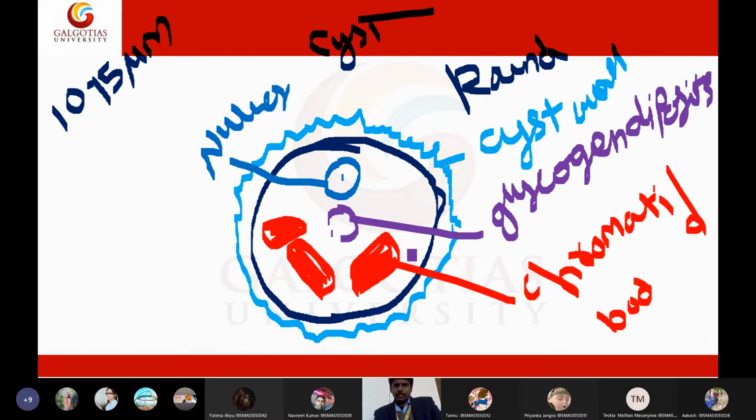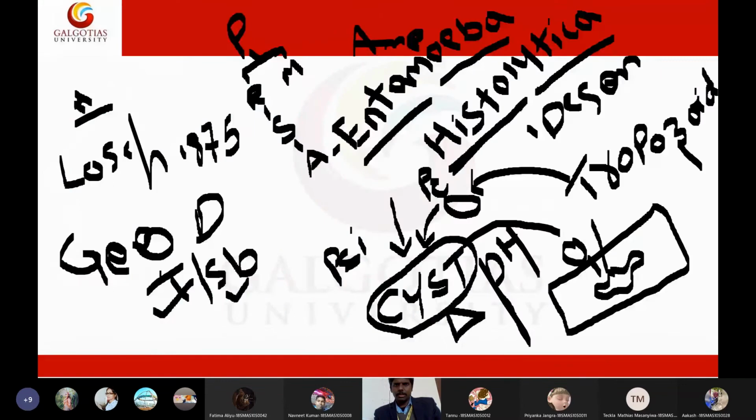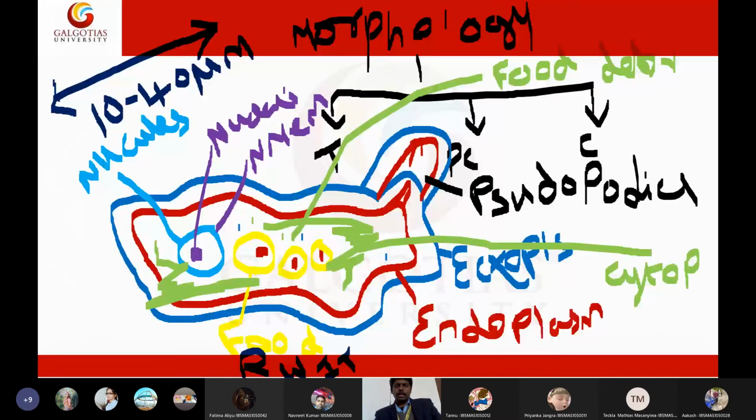So these are the three forms of Entamoeba histolytica. A quick revision, then I will go on to another important thing. Oh my goodness, I'm running out of charge on my laptop.